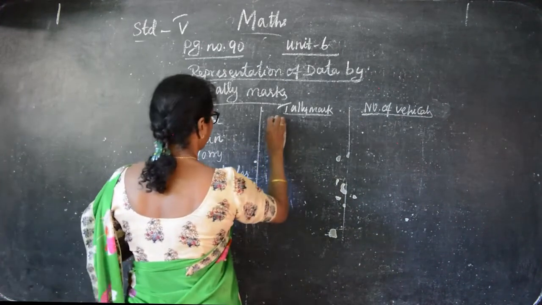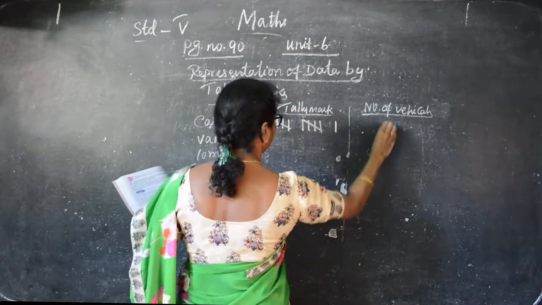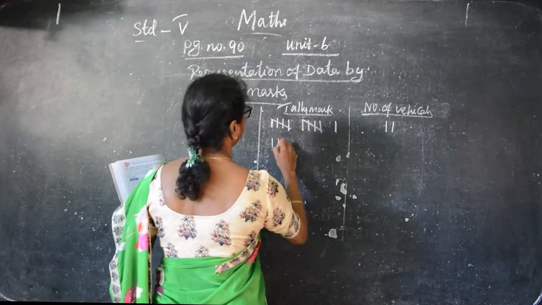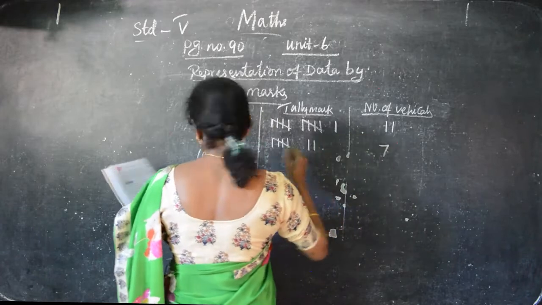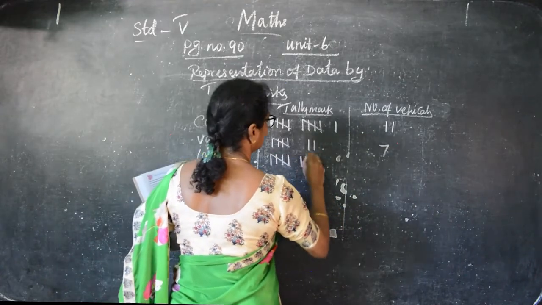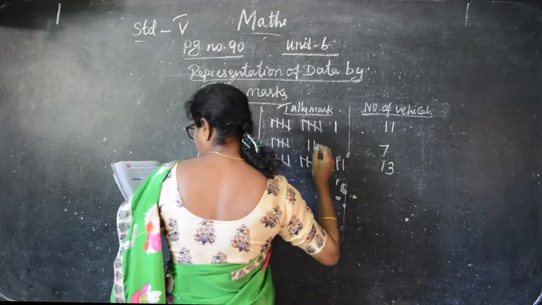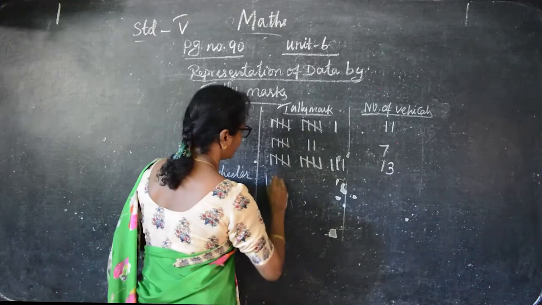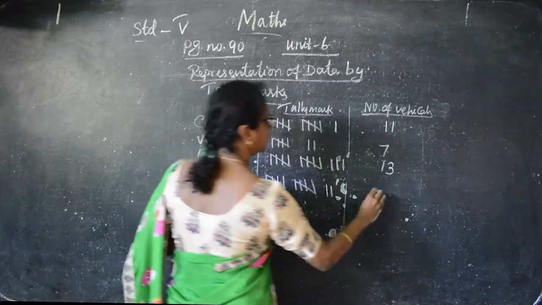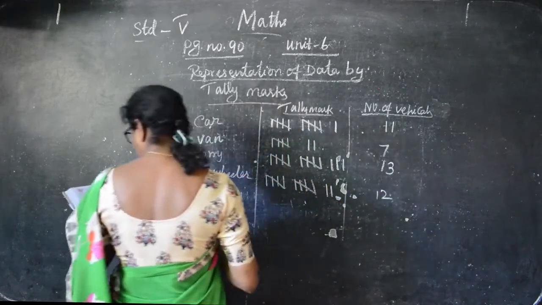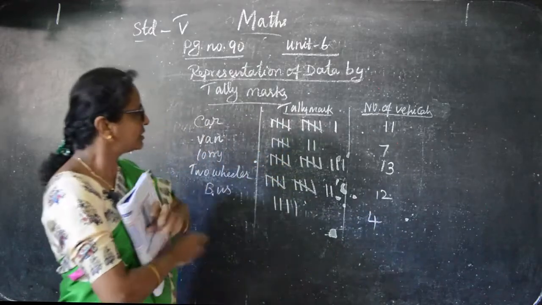Okay, so this is 11, only 11, and then 7. Then lorry is 13. This is 13 lorry, and then two-wheeler is 12. If you put the cross line, that seems to be the 5, and this is the 12. And then for bus, that is 4. Okay, so this is the tally mark.